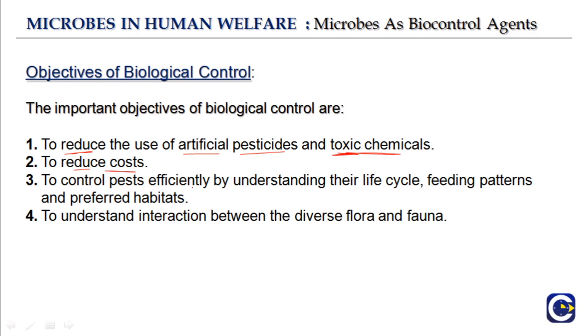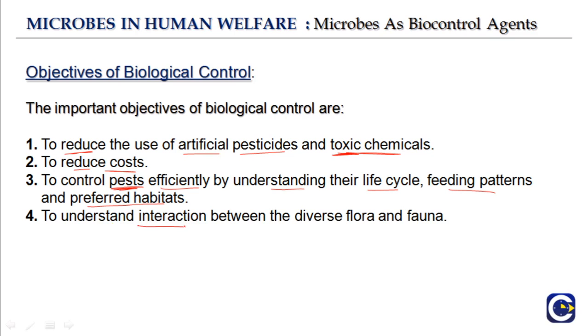Another objective is to control pests efficiently by understanding their life cycle, feeding patterns and preferred habitats. If you have to use a biopesticide, it should be specific for a particular pest. Then it is important that you understand the life cycle, feeding pattern and preferred habitats of these pests, and this is one of the objectives of biological control.